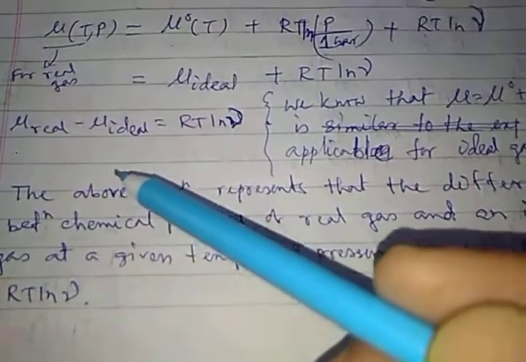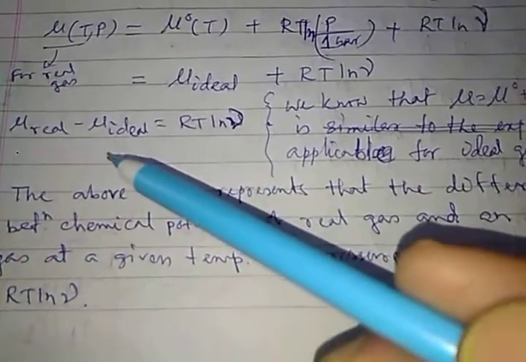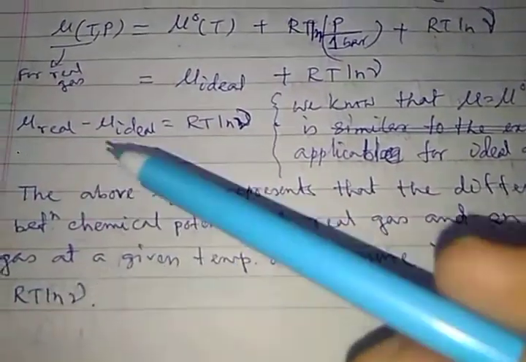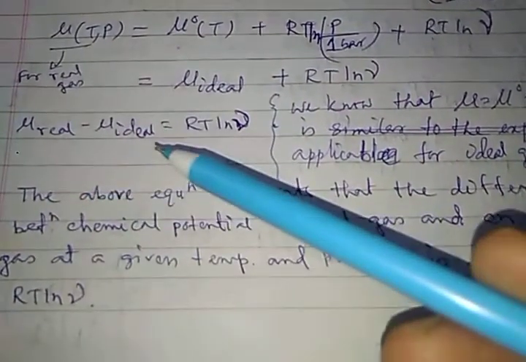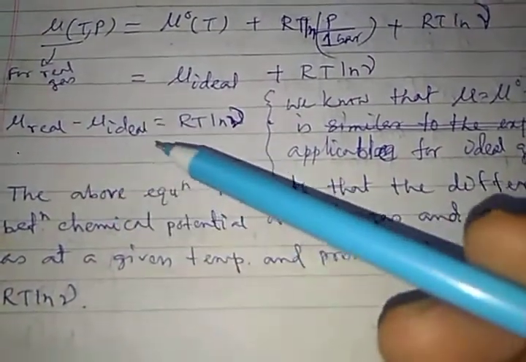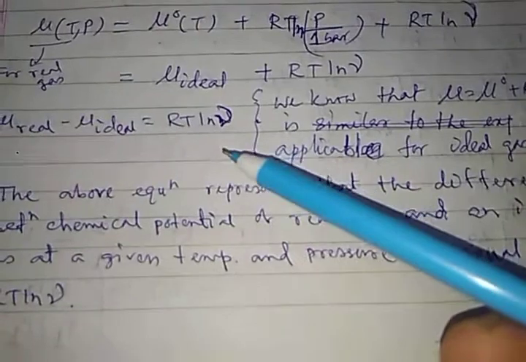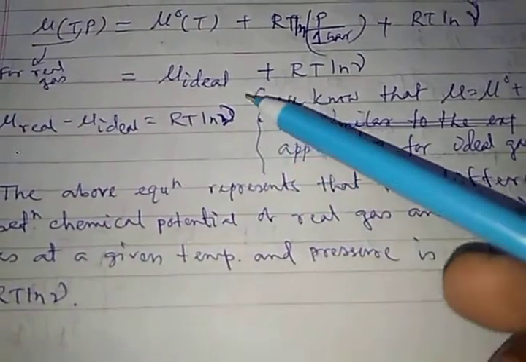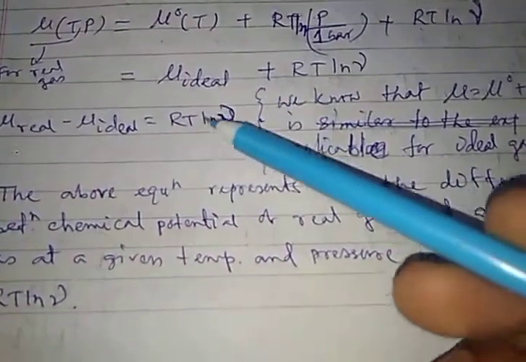That is the deviation from ideal behavior of a real gas. So mu real minus mu ideal at a given temperature and pressure will always equal RT ln gamma, where gamma is the fugacity coefficient.